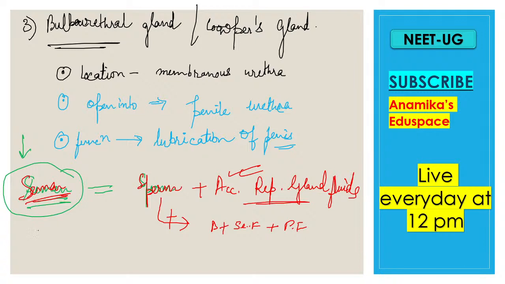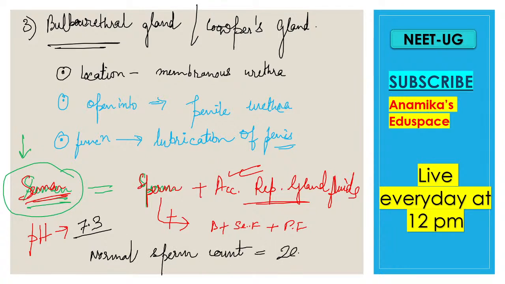And what is the pH of the semen? Is semen acidic or alkaline? The semen is not acidic, it is alkaline, and the pH is 7.3. And the normal sperm count in a normal human male is 20 to 120 million per ml.